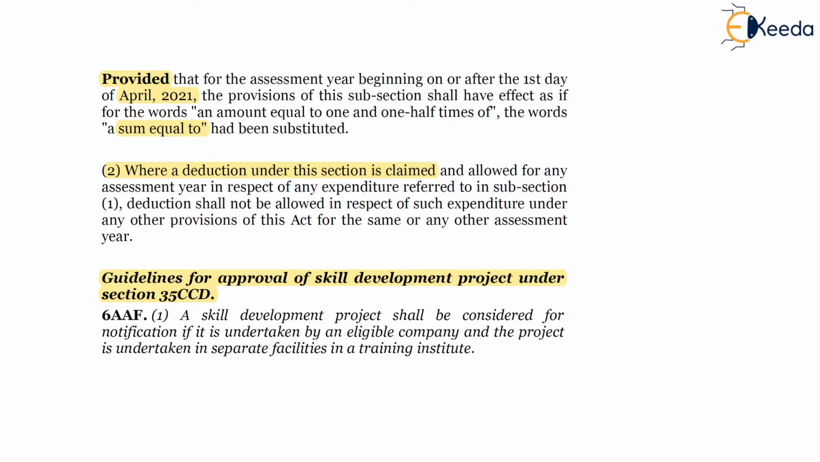So the skill development project is available to an eligible company, and it should be undertaken in training facilities. Sub-rule 1, a skill development project shall be considered for notification if it is undertaken by an eligible company and the project is undertaken in separate facilities in a training institute.